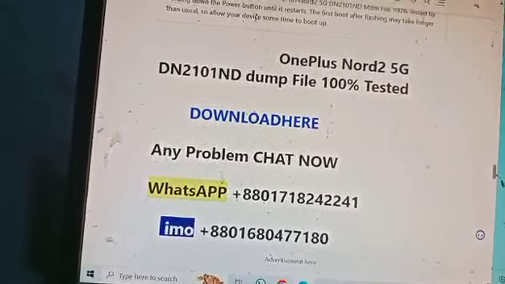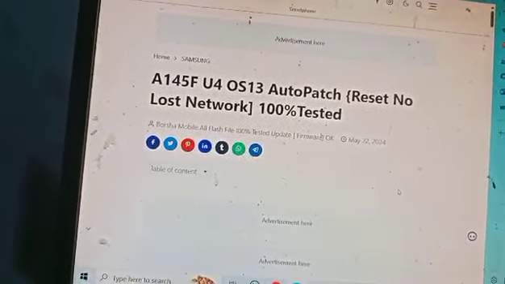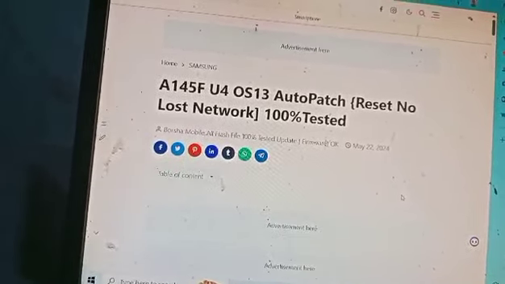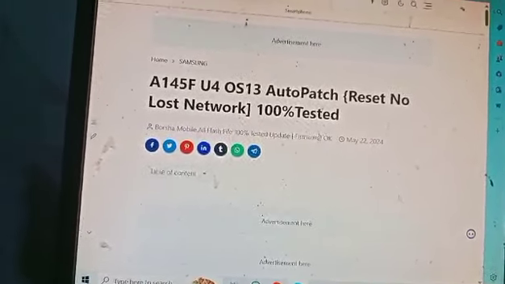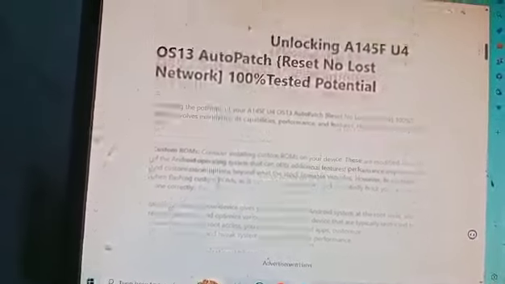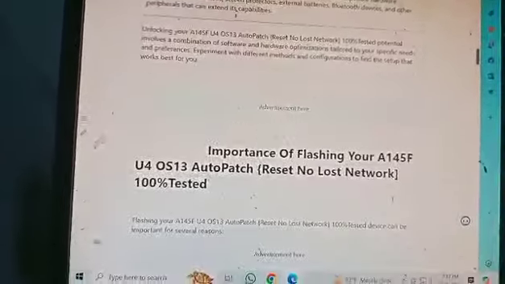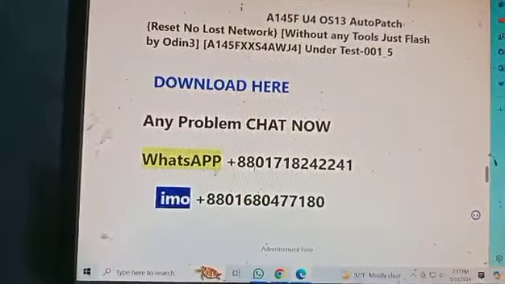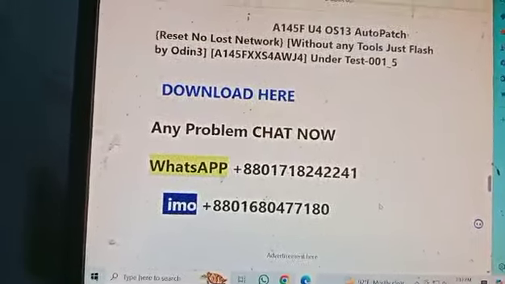Okay, next, Samsung autopatch firmware, A145A binary 4, this trusted file 100% working. The handset with no network, just loading to flash, no box, no dongle, just loading to flash. This file download in one WhatsApp chat now.